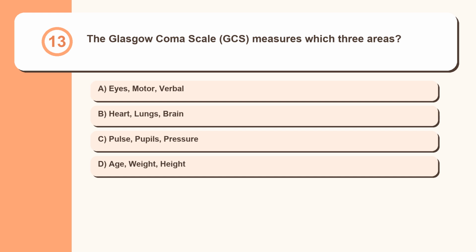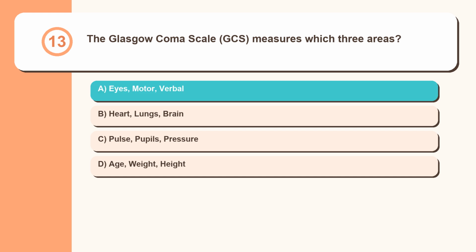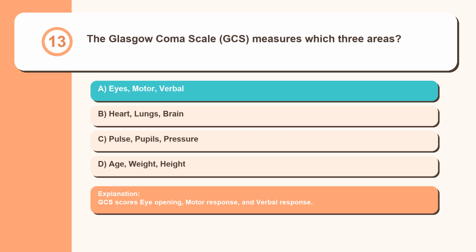Question 13. The Glasgow Coma Scale, GCS, measures which 3 areas? Eyes, motor, verbal, heart, lungs, brain, pulse, pupils, pressure, age, weight, height. GCS scores eye opening, motor response, and verbal response.